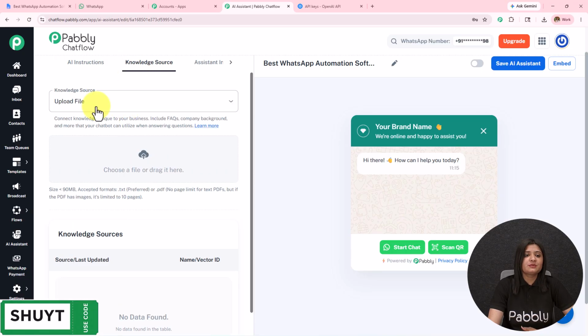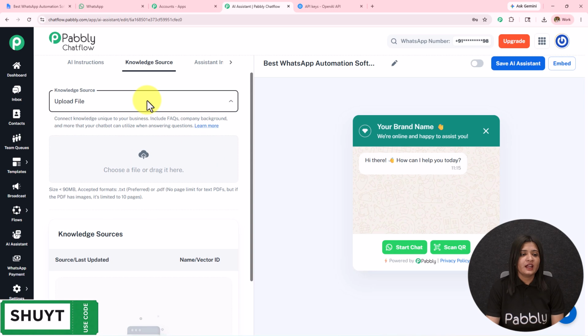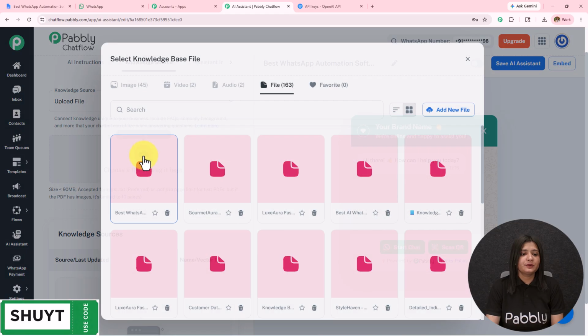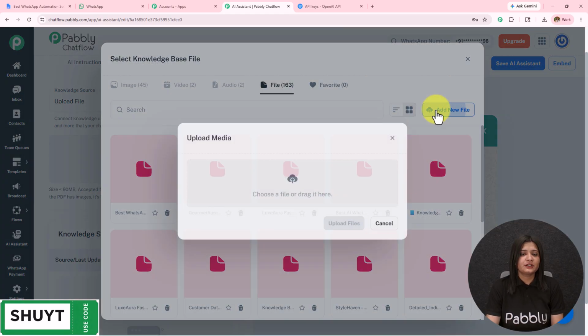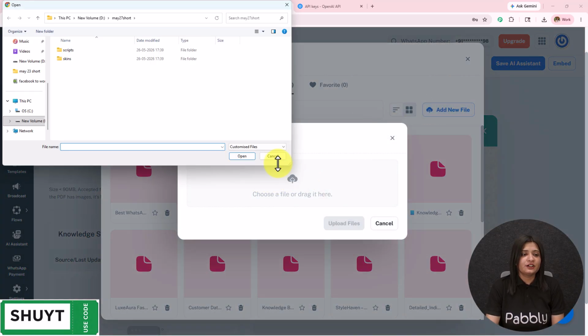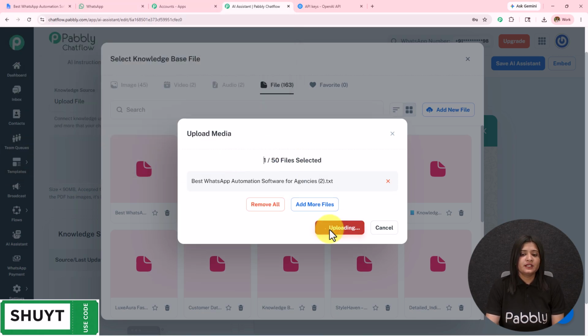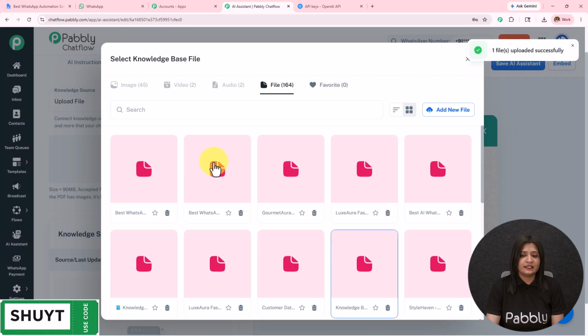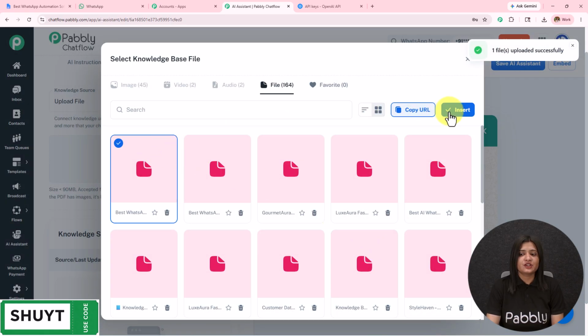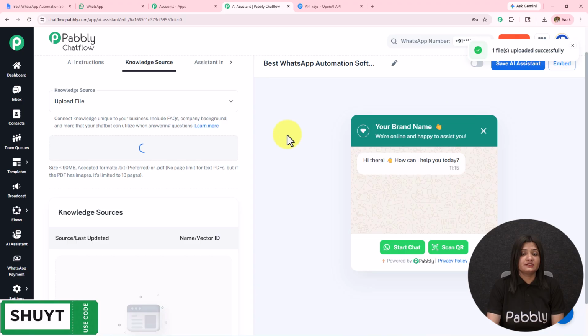Moving on to the next part, here we have this knowledge source. I am going to select it as upload file. I am going to go towards the cloud and click on add new file, click on this cloud, and then I have already downloaded a document which I am going to open, and over here I am going to upload the file. Now I am going to select that file which I have added and then insert it. In this manner we have uploaded this document.